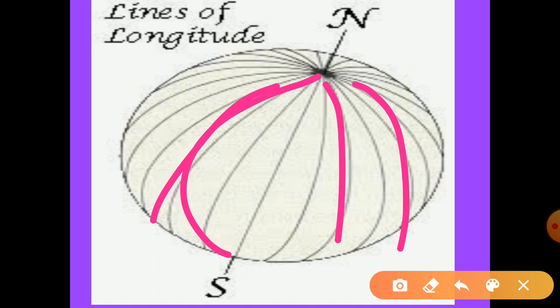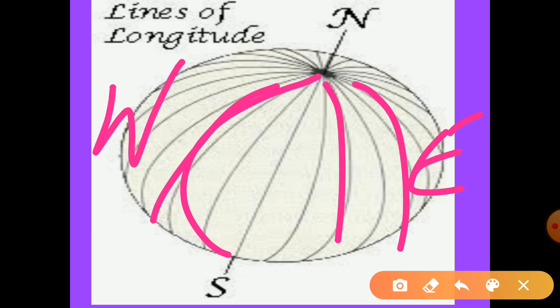For longitudes, we take Greenwich as the 0 point. Greenwich is a place in the United Kingdom where the British Royal Observatory is situated, so that place is known as 0 degree longitude. This 0 degree longitude, dear students, divides the earth into two equal halves: the eastern hemisphere and the western hemisphere.